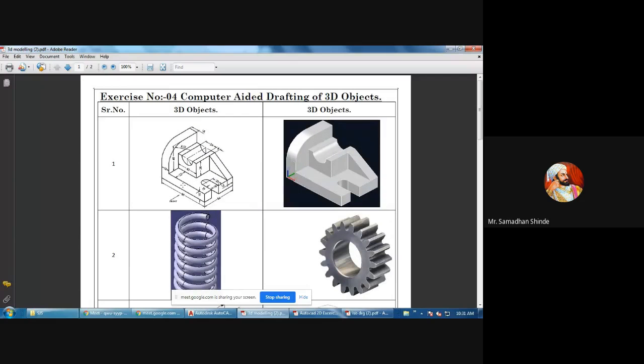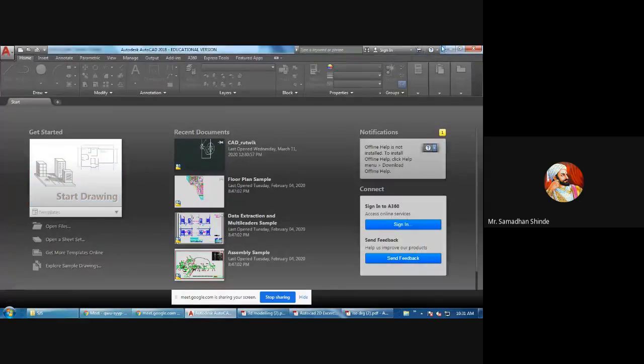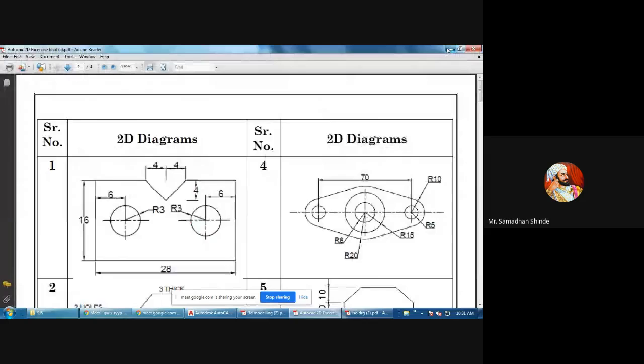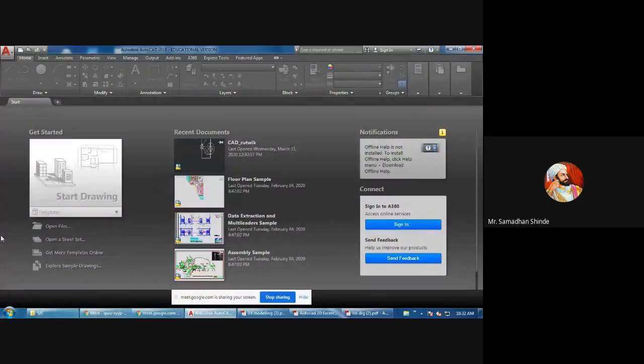So let me take a quick recap of this 2D diagram. Once you click on this icon, how do you start? Those who may have forgotten, you will come to know this symbol: where I have clicked my cursor, capital A, which is in red color. You have to click this symbol, and you will get this window.